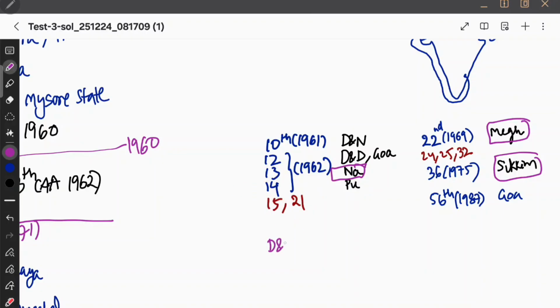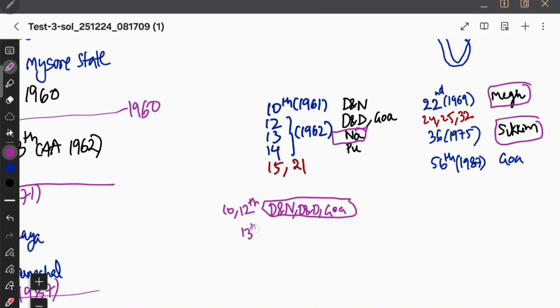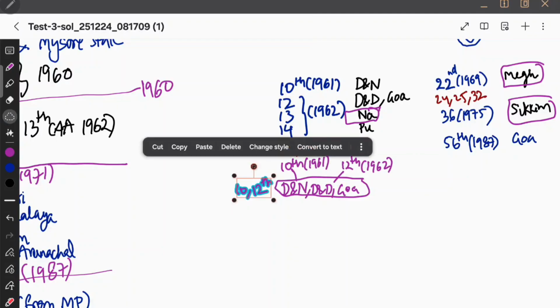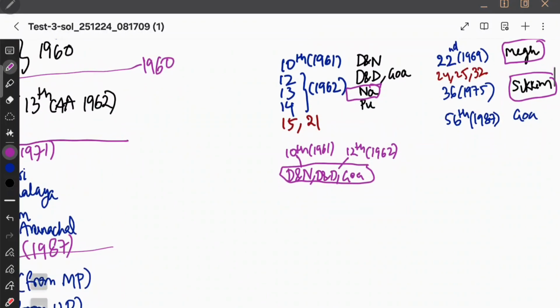It is very easy to memorize like this: Dadra and Nagar Haveli, Daman and Diu, Goa. They all are through the 10th and 12th CAA. Then there is the 13th CAA 1962, which made Nagaland a full-fledged state. And then there is the 14th CAA, Nagpur. So I remember the trick Nagpur. That is very easy to memorize. Let's say this is through the 10th, and these two are through the 12th. The 12th is 1962, the 10th is 1961. So memorize it, this is very easy. And then I remember it with the Nagpur trick.